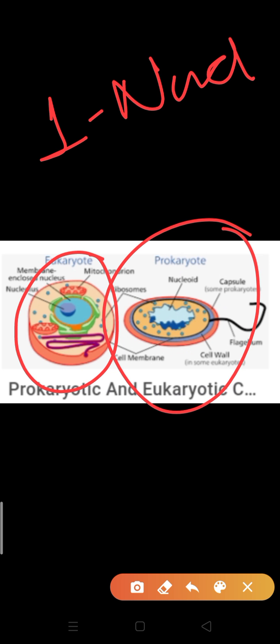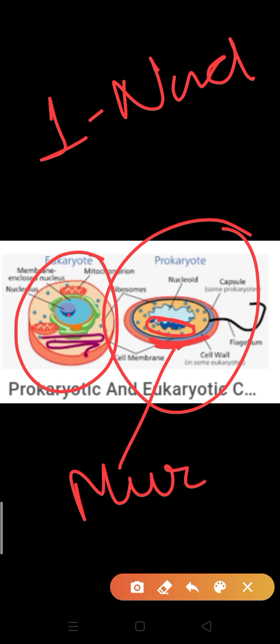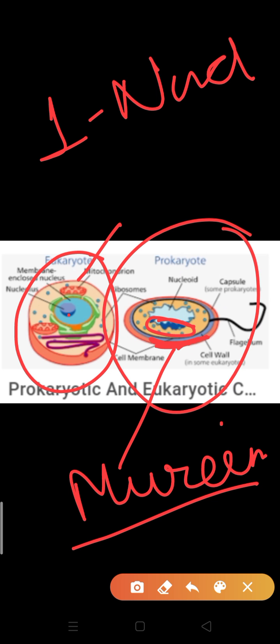The second point about the prokaryotic cell: circular naked DNA is present. You can see here circular naked DNA is present. But in the eukaryotic cell, linear DNA is present inside the nucleus. The third point is about the cell wall. You have to learn this point. The prokaryotic cell wall is composed of murein. But in the eukaryotic cell, the cell wall is specifically found in plant cells, and it is made up of cellulose.